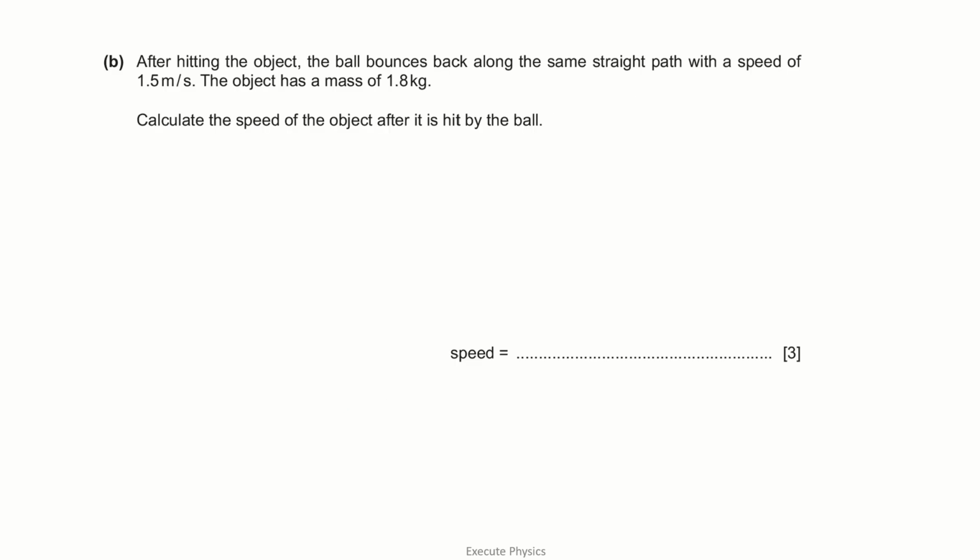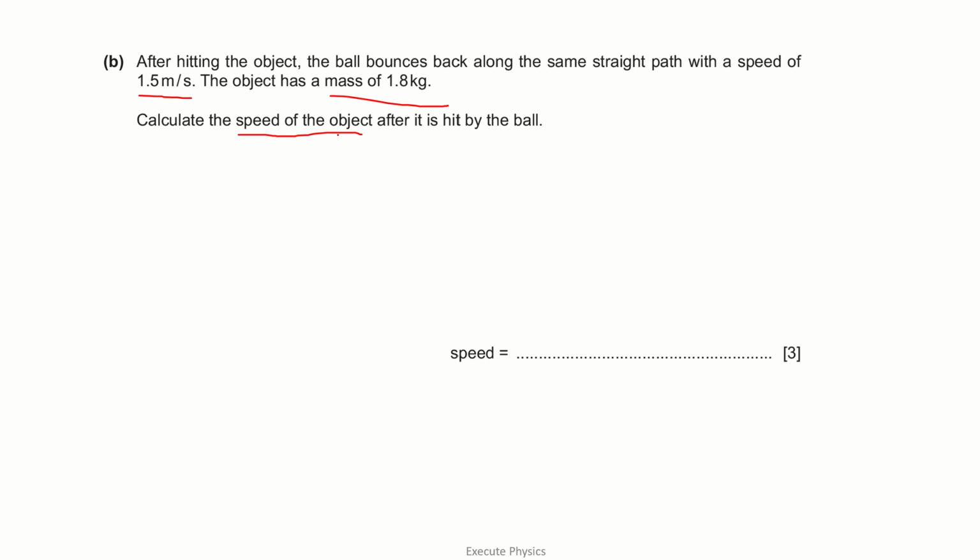Next question, the B part of the same question. After hitting the object, the ball bounces back along the same path with a speed of 1.5 meters per second, and the object has a mass of 1.8 kilograms. Calculate the speed of the object. So which are the two objects that are colliding? The stationary object and the ball are colliding. So we need to find out the speed of the object after it is hit by the ball.